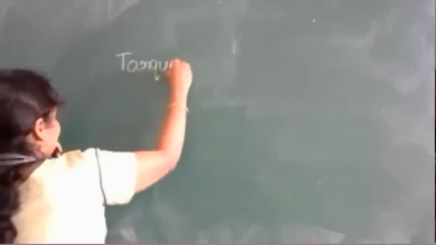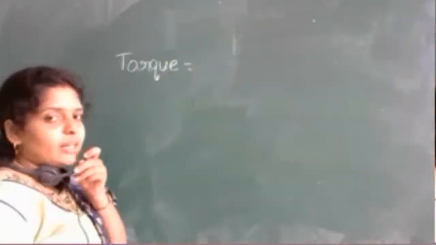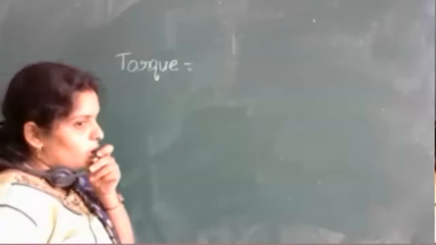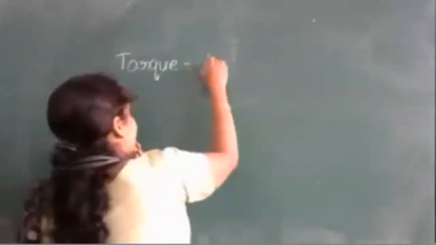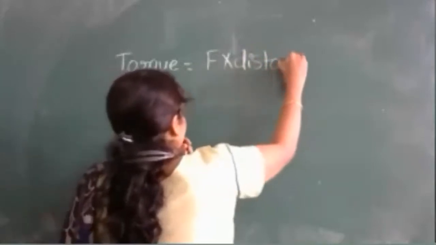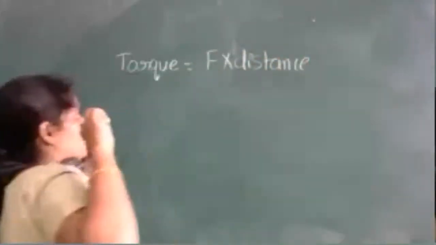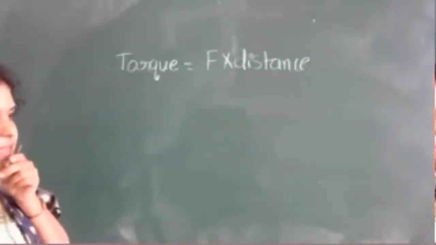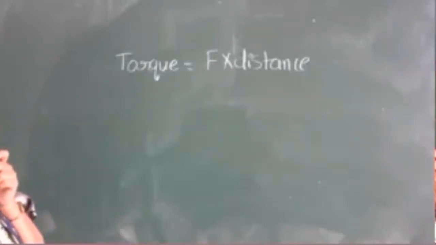What do you mean by torque? You will understand in the next chapter. Here I'll give you the formula, and you try to find the dimensional formula for torque. Torque is equal to force into perpendicular distance, which means it is nothing but distance only.